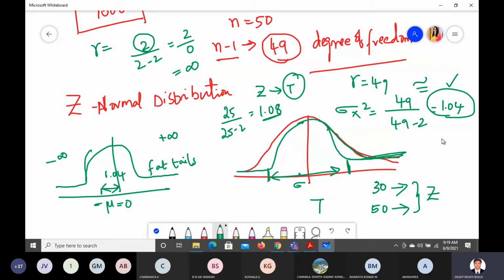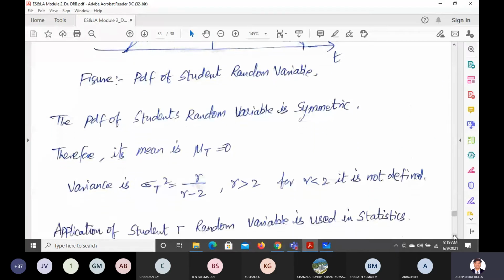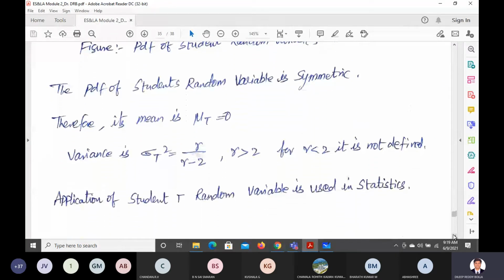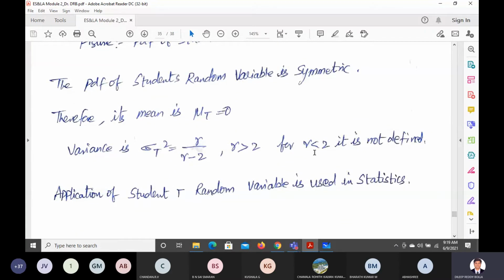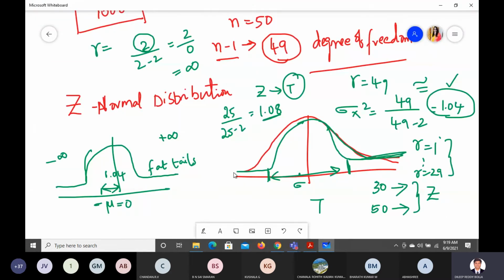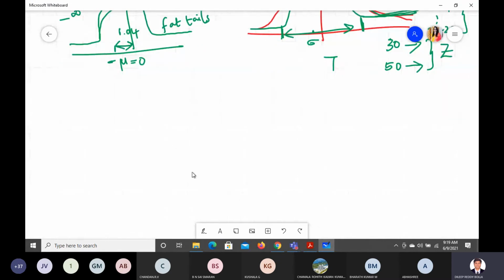So which means we have a variation from R equals 1 up to R equals 29. We can have a variation in the response. Above that 30, it almost behaves close to the Z transformation. That's what they mean to say. The applications of these values are used in statistics for various applications. If the value of R is less than 2, it is not defined. I cannot take only one sample and do it, right? Out of 1000 samples, let us say we have only 10 samples.